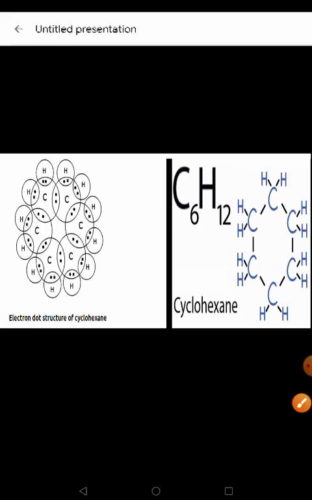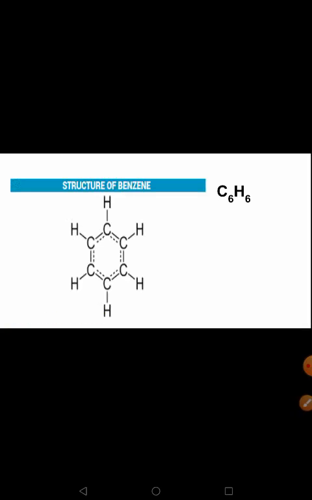Next comes the structure of benzene. By looking at the structure of benzene, you can easily make out which structure it is representing, whether a straight line structure, a branched structure, or a ring-like structure.